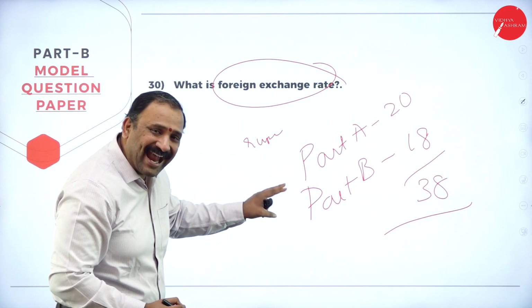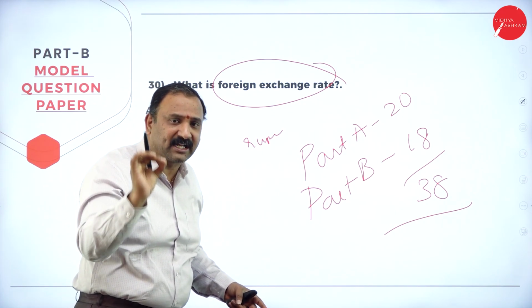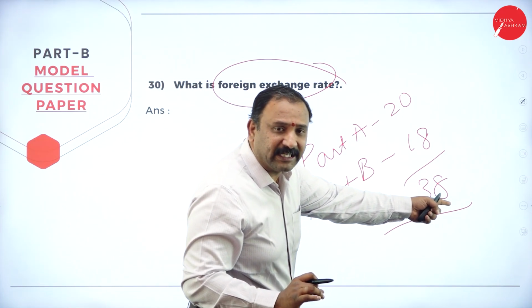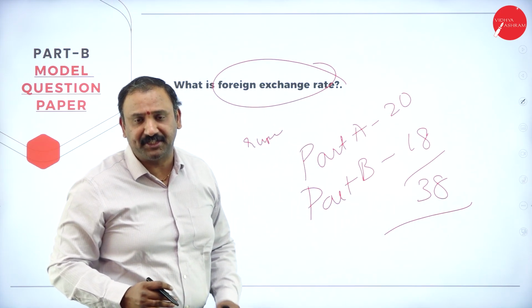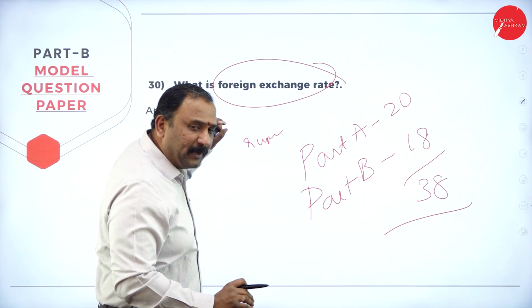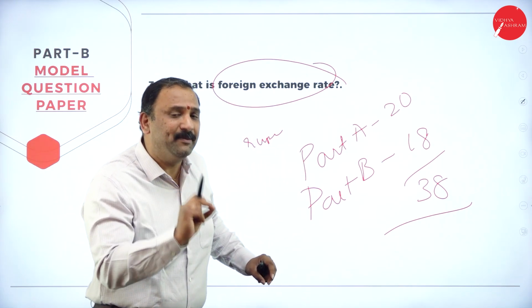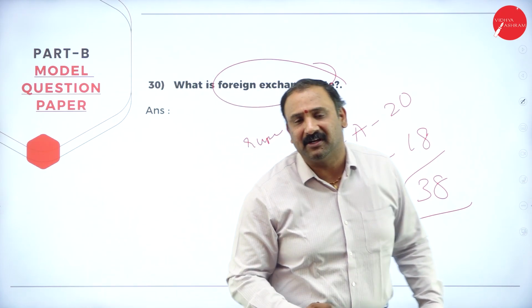So part A and part B, if you have concentrated just on the 1 markers and 2 markers, automatically you have scored your 38 marks and you have cleared the examination. It is so very simple to pass economics. So please do pay attention to the 1 markers and 2 markers. Automatically you will be able to clear the exam.